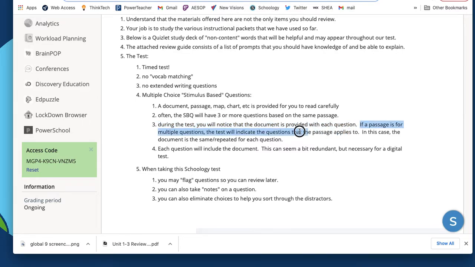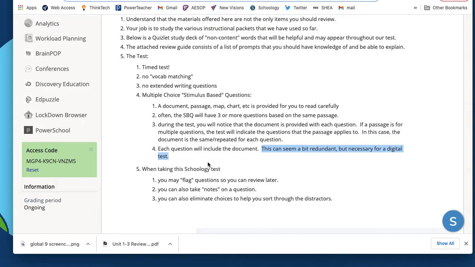If a passage is for multiple questions, the test will indicate the question that the passages apply to. In this case, the document is the same and it's repeated for each question. Now, sometimes it might seem a little bit redundant because you'll see the same thing 2 or 3 times in a row, and you should know that it's the same document, but the questions are changing at the bottom.